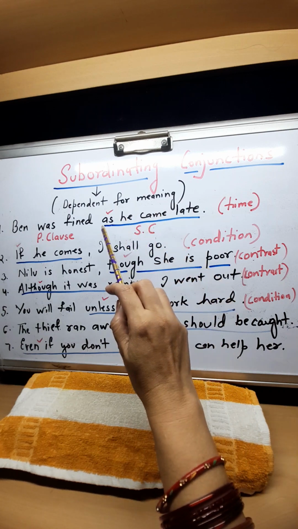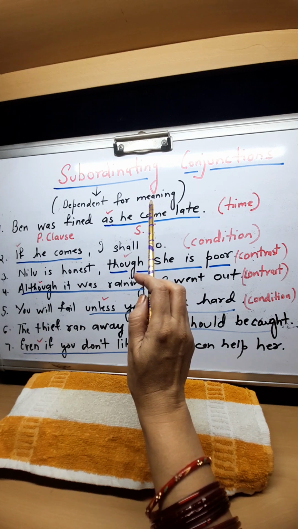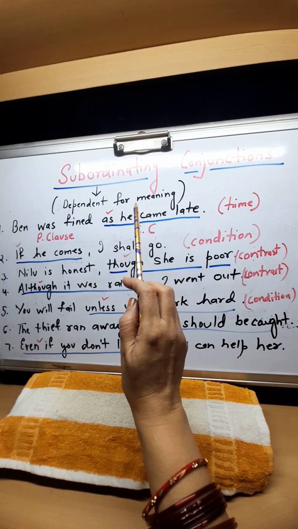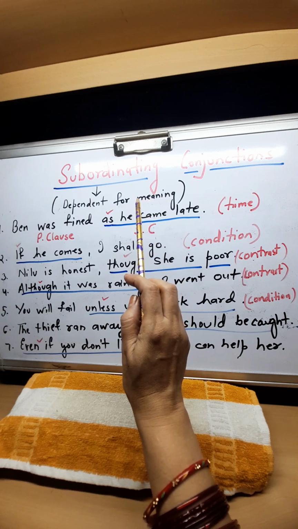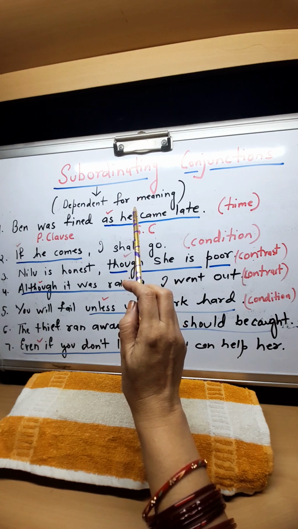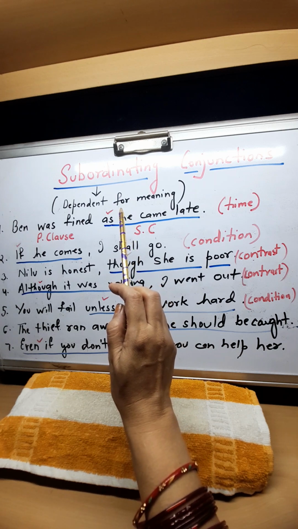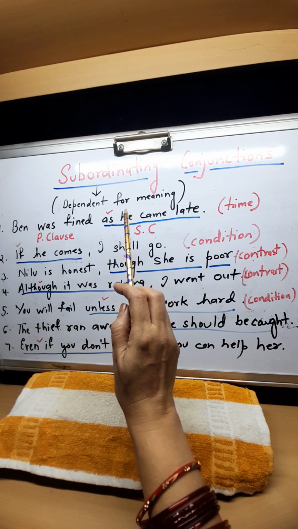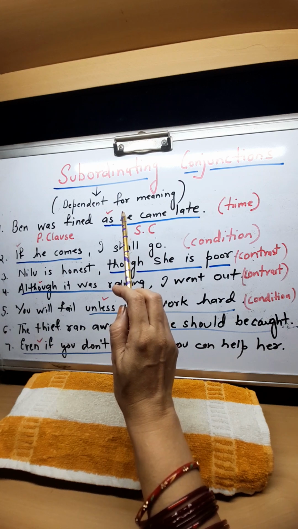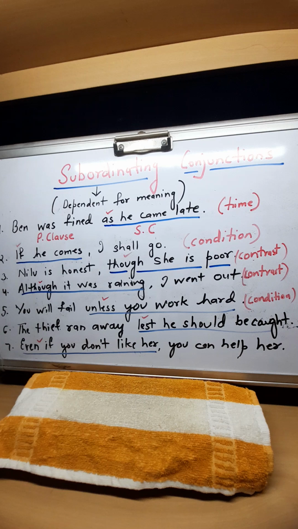In a sentence there are two clauses. When one clause is dependent on the other clause for its meaning with a conjunction, it is called a subordinating conjunction. I know you may find it a little difficult, so let us do it by examples.